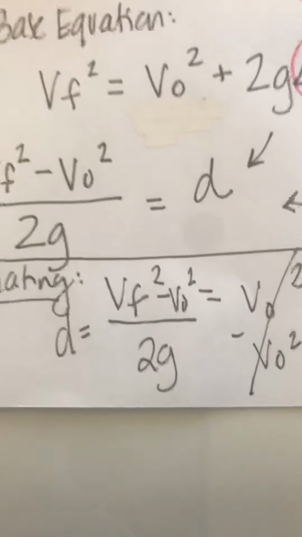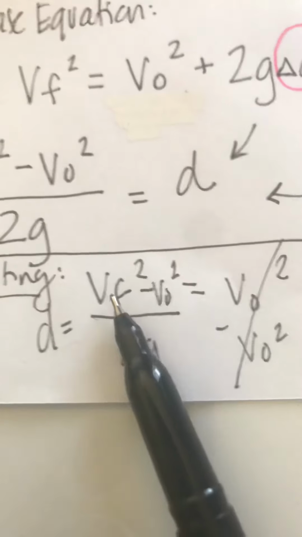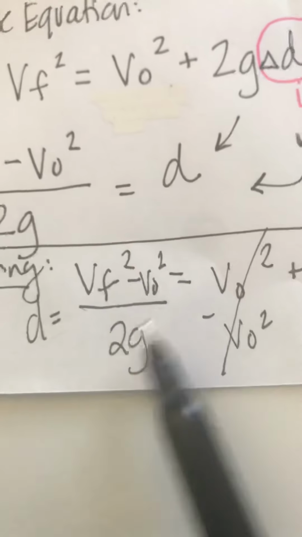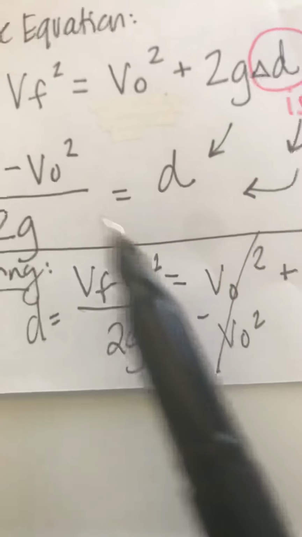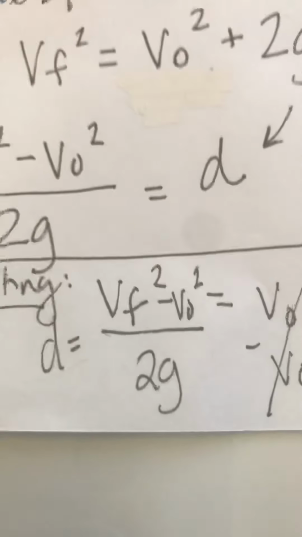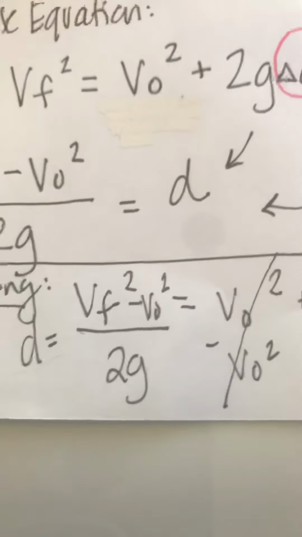Now what's interesting is, if you think about this, its final velocity is 0, its initial velocity is flying because it's going upward, so this number up top is going to have a negative value, indicating the vector that it's going against gravity. It's going up in the air.